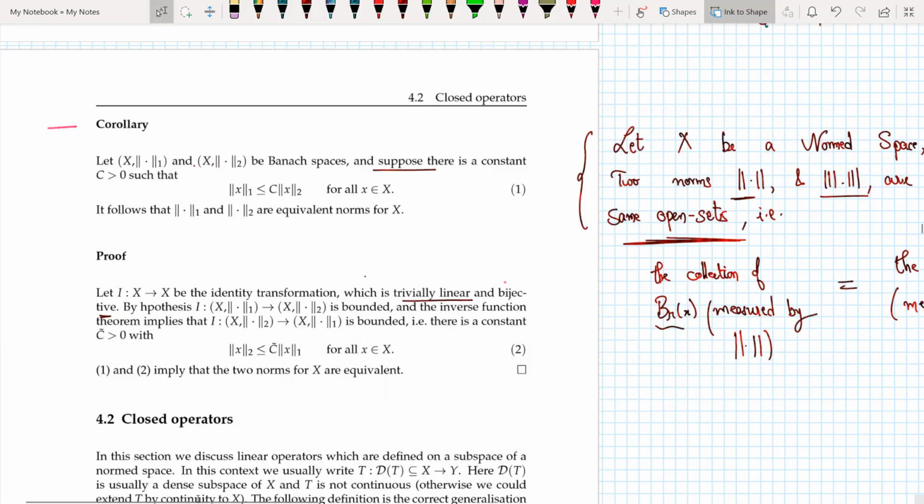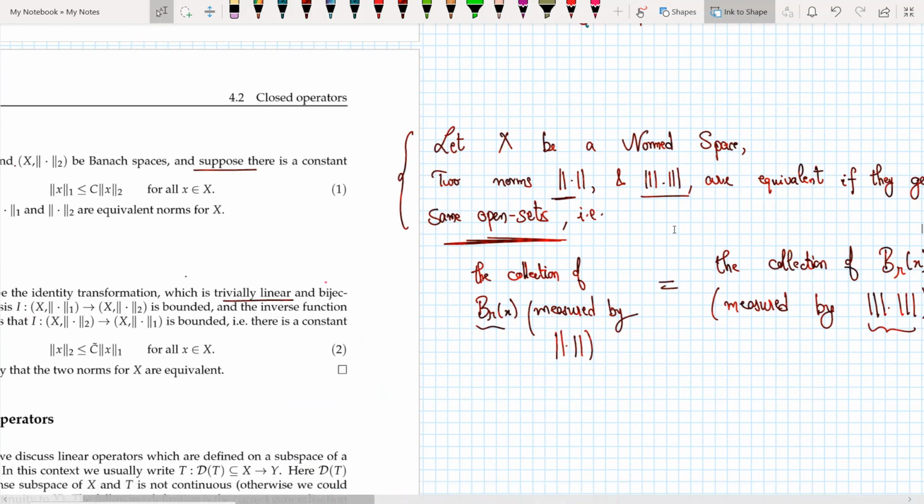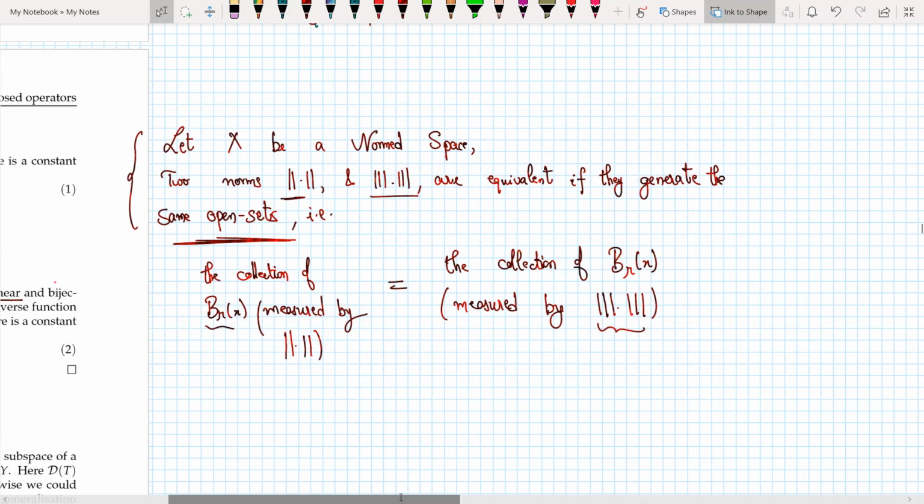and thus I can say that T is a topological isomorphism because it is surjective and it has a continuous inverse. Norms: I describe two different norms as 2 lines and 3 lines. They are equivalent if they generate the same open sets, so that the collection of sets measured by this norm is equal to the collection of sets measured by this. So basically this is a collection of points, and measured by this norm they should be exactly equal to the collection of points measured by this norm. So that's the concept of equivalent norms.